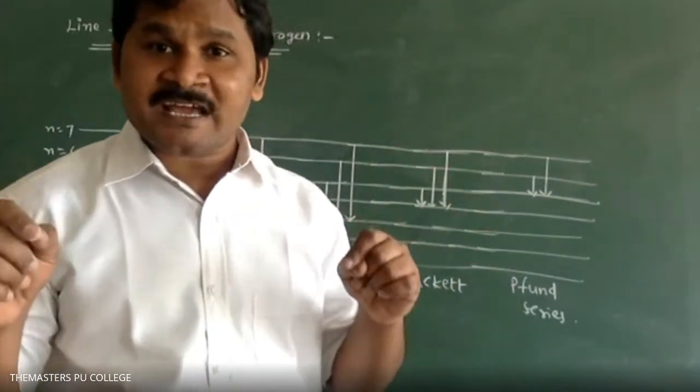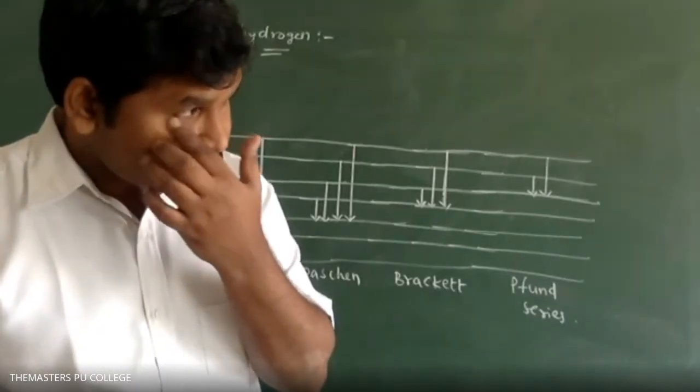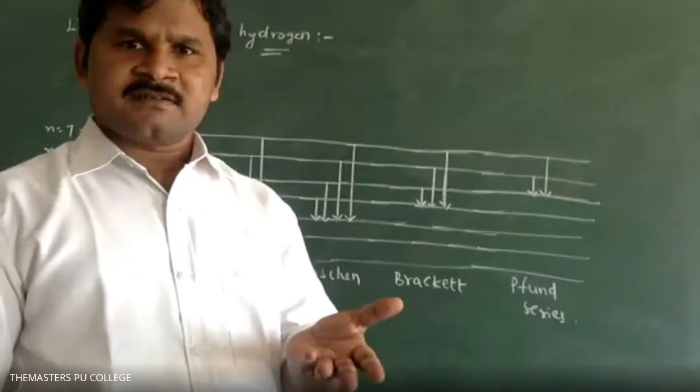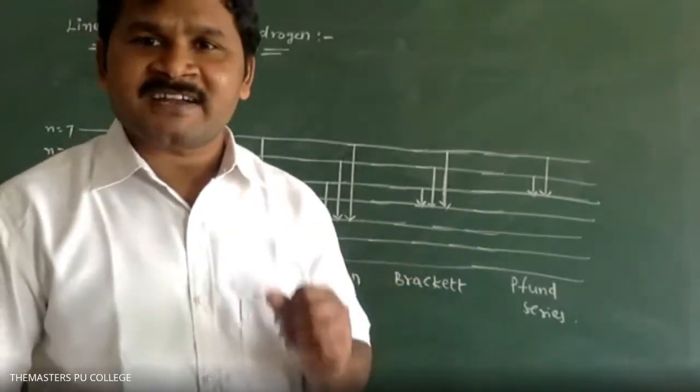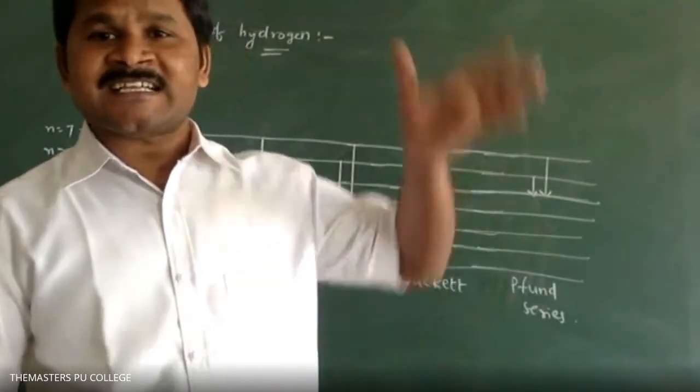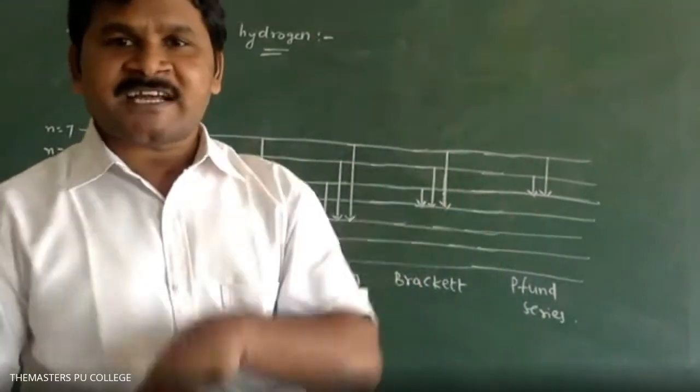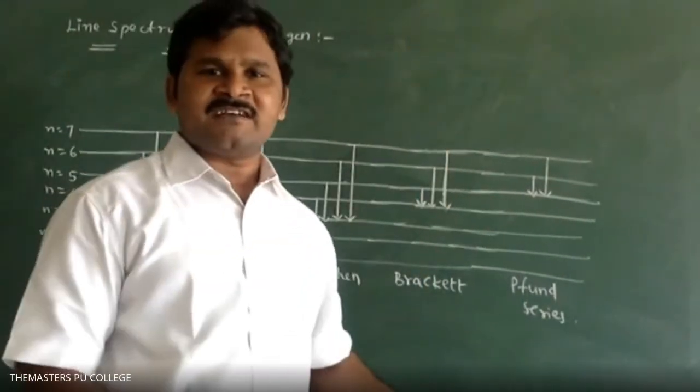Can a hydrogen electron go up to n equals 7? It depends on the supply of energy. The greater the energy, the greater is the excitation. If you remove that energy, again it will come back to the original level.